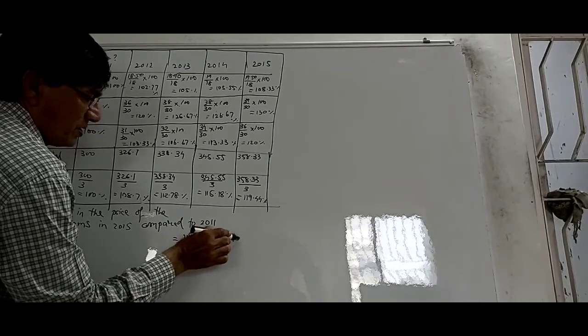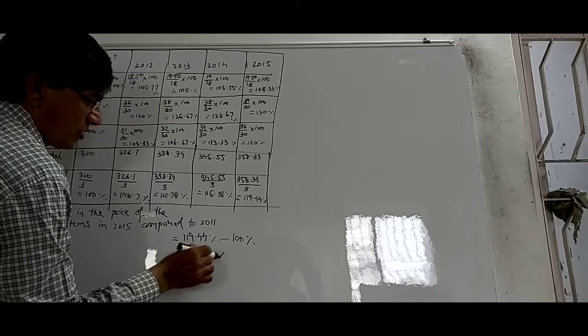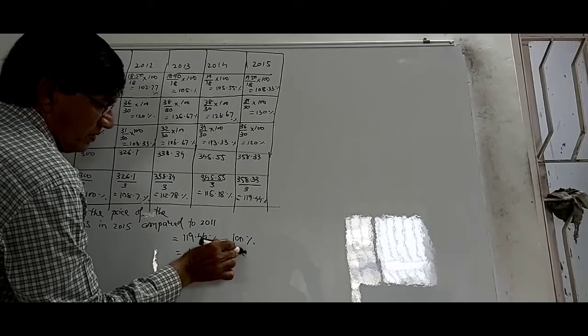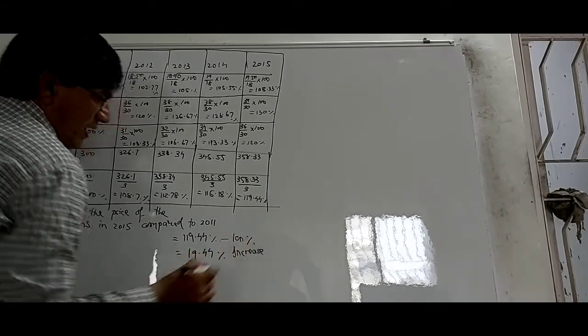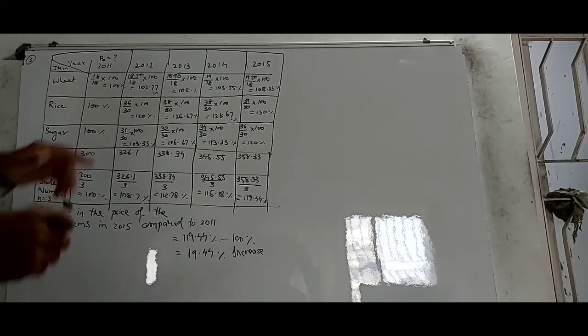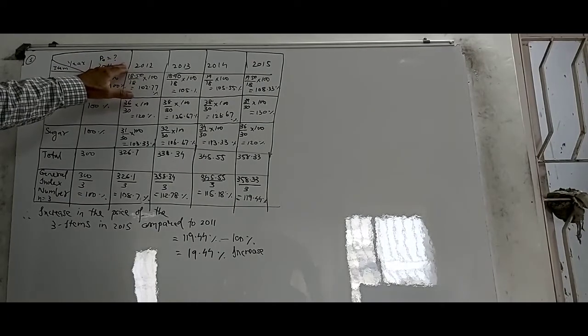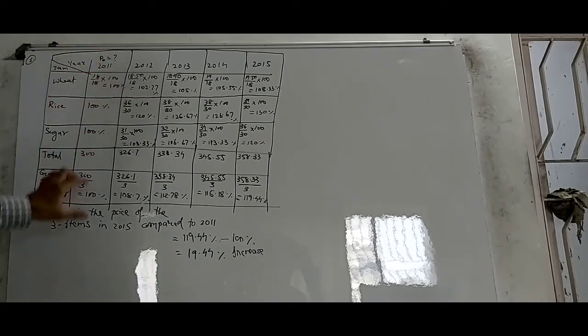119.44% minus 100%, and this gives you a 19.44% increase. Now you can see that if you look at it carefully, the value of P0, because it's the fixed base method, the value of P0 is 2011.